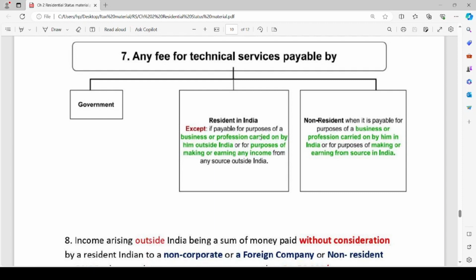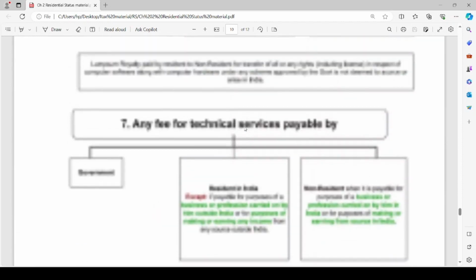Similarly, if any fee for technical services is payable by non-resident individual, if it is payable for the purpose of business or profession carried on by him in India or for purpose of making or earning income from source in India, it is deemed to accrue or arise in India.